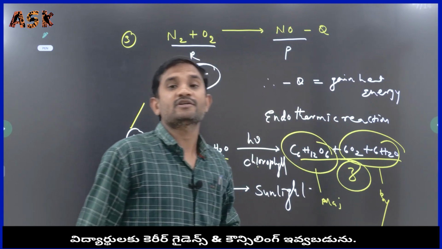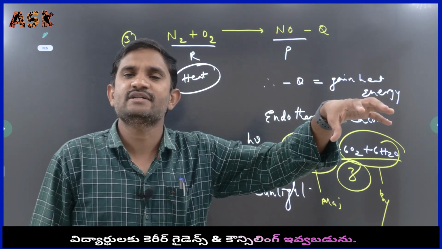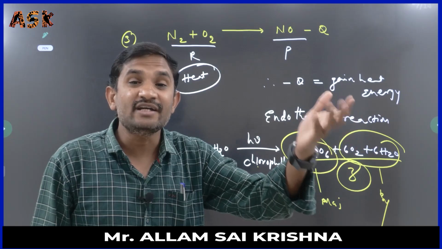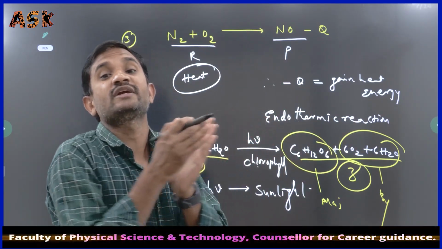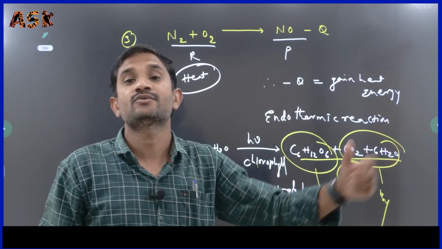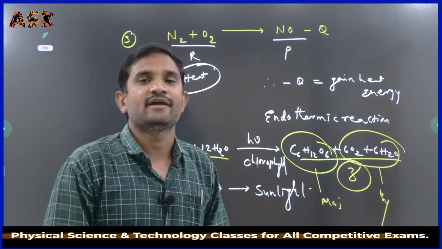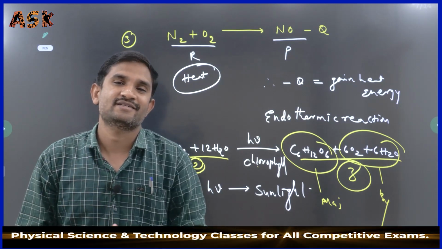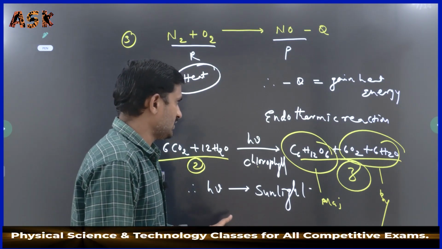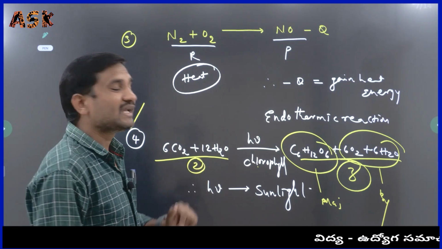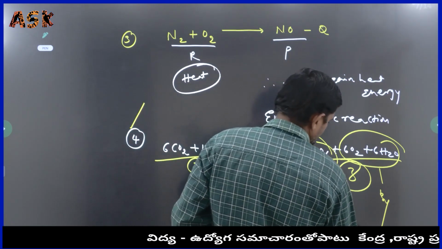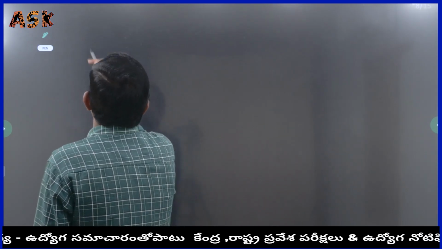The remaining things we consider as byproducts. According to the percentage we explain, otherwise the product we especially require is the major product, and the remaining two are minor products or byproducts. Keep that in mind. These are the various examples we discussed about chemical combination.